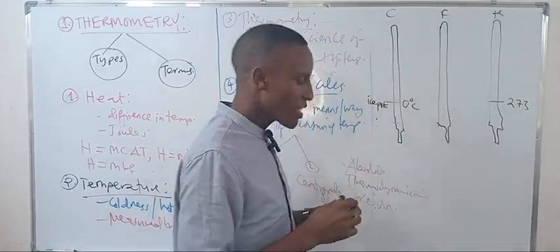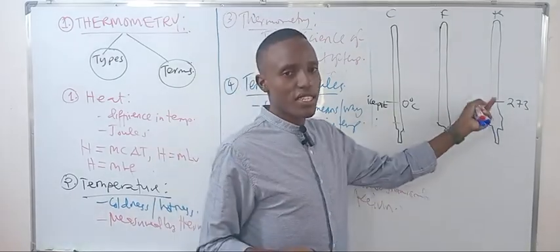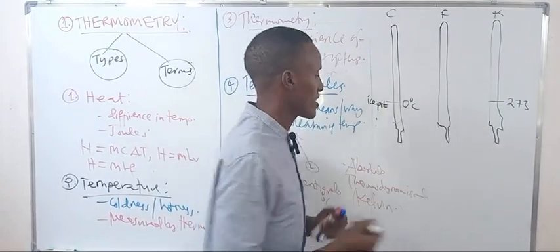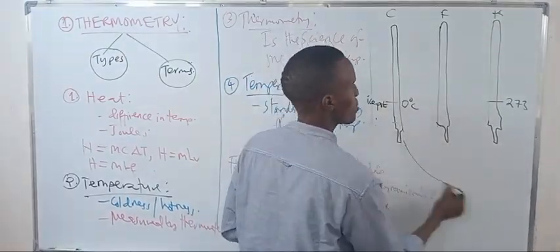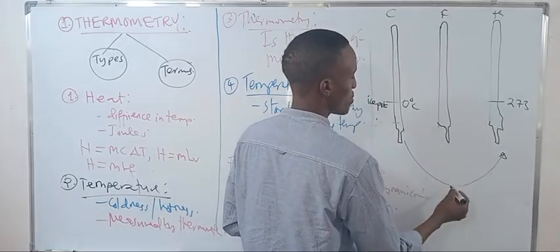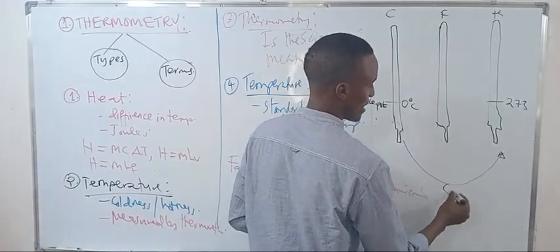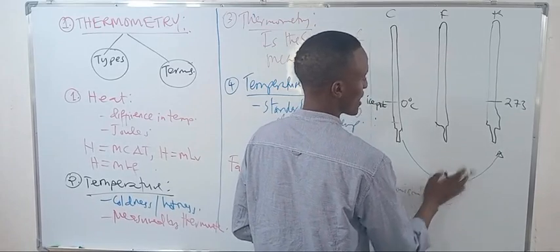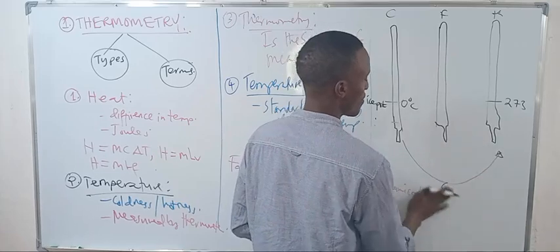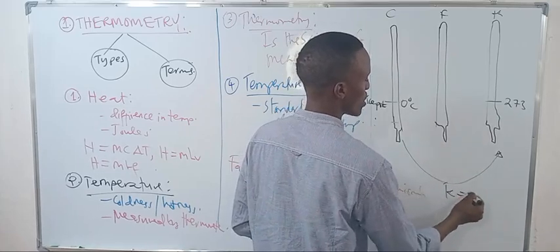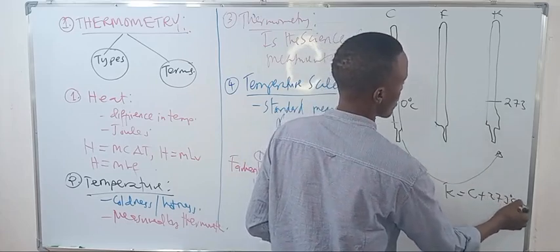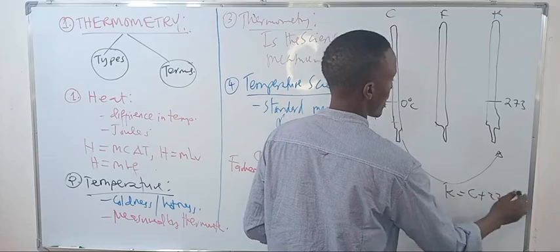So to get the Kelvin, you take the degrees centigrade and add 273. The formula is: K equals C plus 273. You just add that.